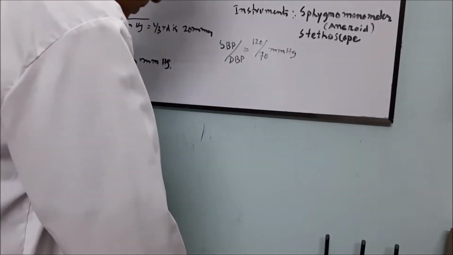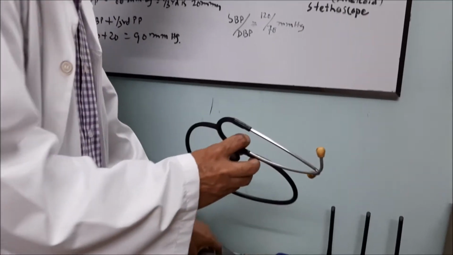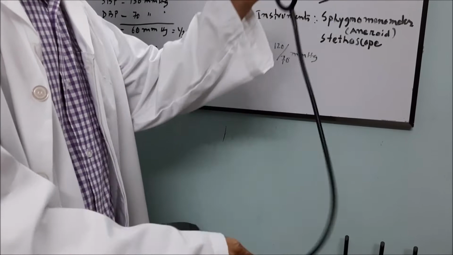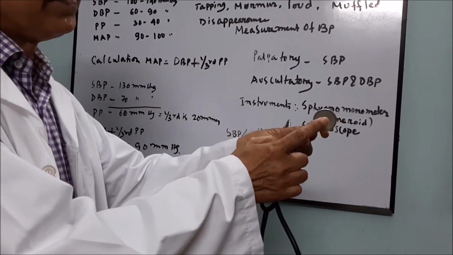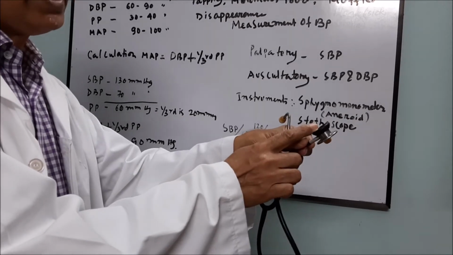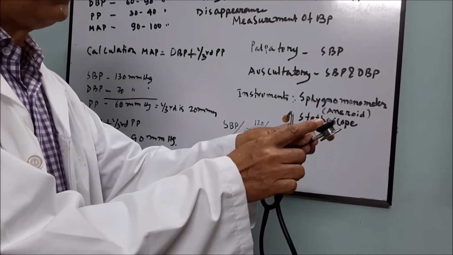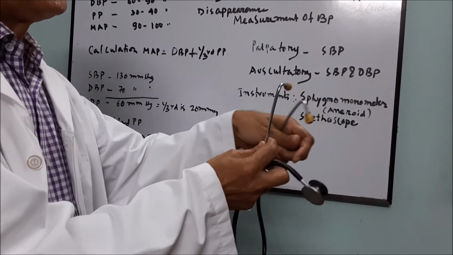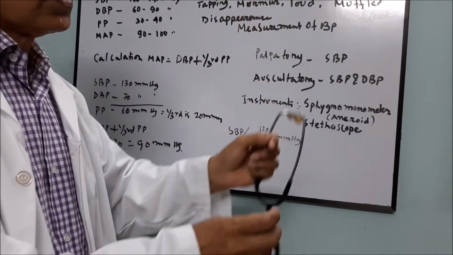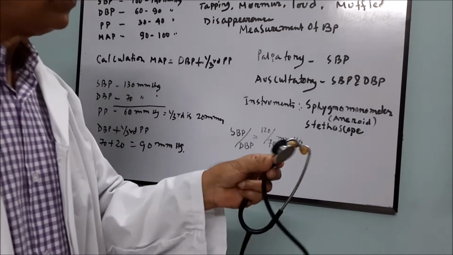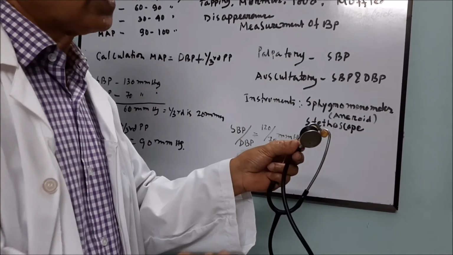Another thing, you see, this is the stethoscope. A stethoscope has several parts. This is the diaphragm. This is the bell, B-E-L-L, bell. This is the earpiece. This is the connecting tube. Sometimes you are asked, what is the use of this stethoscope?